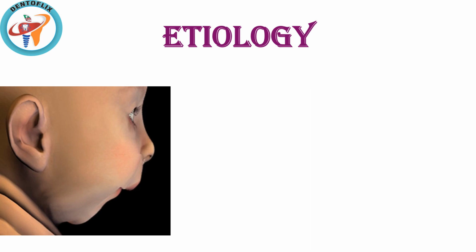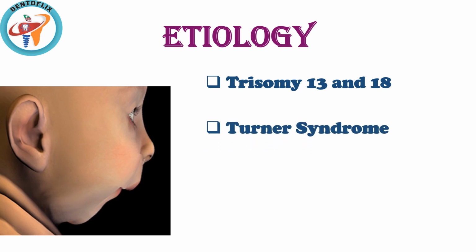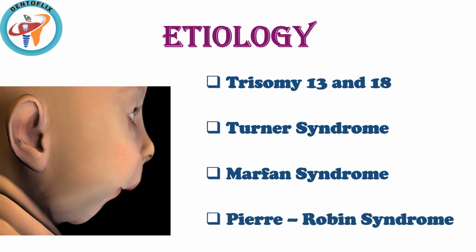Etiology or the causes of micrognathia. Trisomy of 13th and 18th chromosome. Turner syndrome. Turner syndrome is a genetic condition in which a female is partially or completely missing an X chromosome. Marfan syndrome. Marfan syndrome is a genetic disorder that affects the connective tissue. Pierre Robin syndrome. Pierre Robin syndrome is a congenital defect observed in humans which is characterized by facial abnormalities.